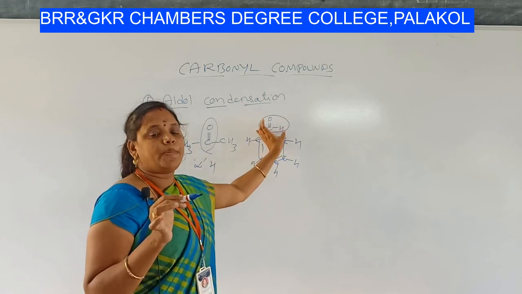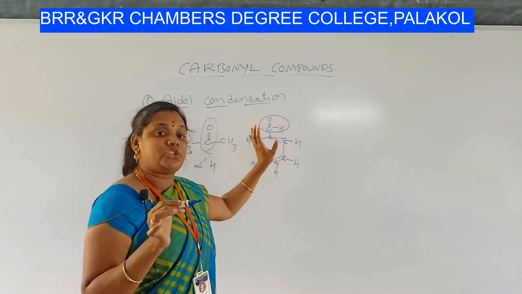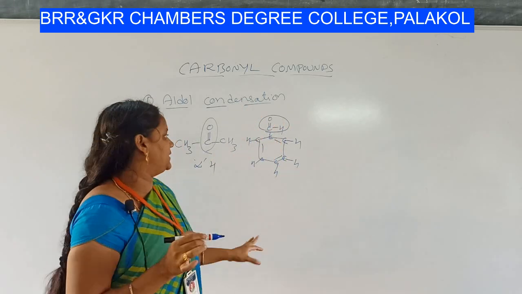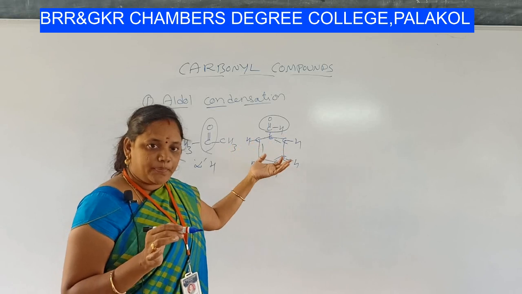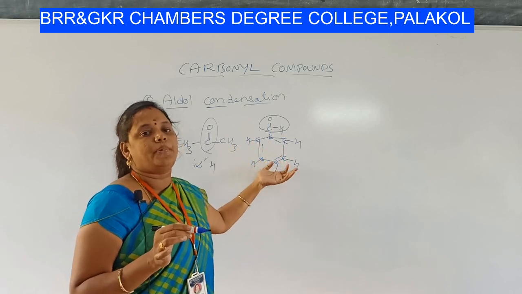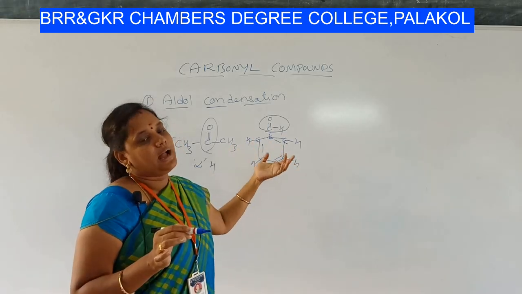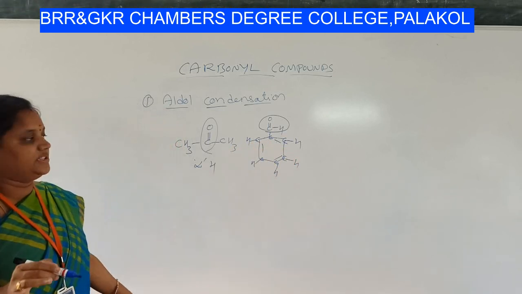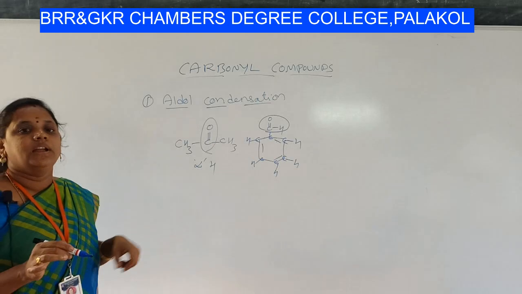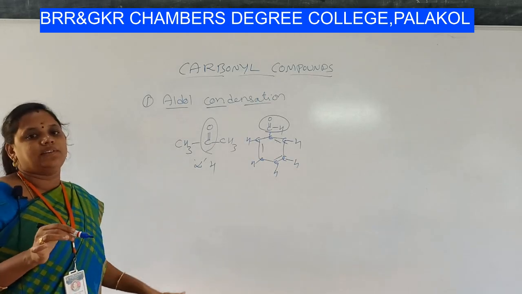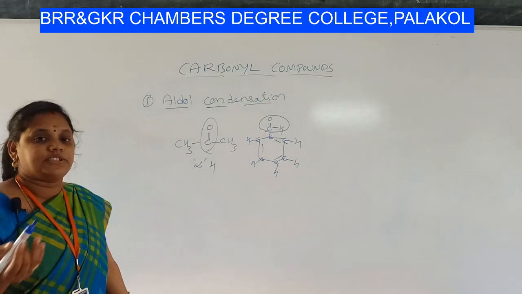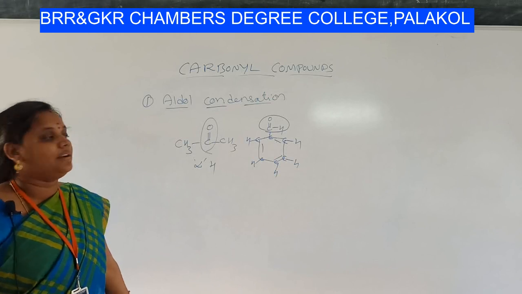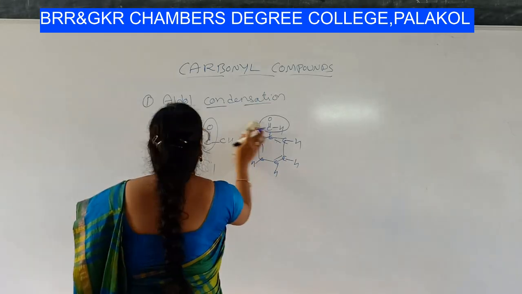So, the functional group is attached to a carbon which does not contain hydrogens. Hence, this compound is an example of a compound which does not have alpha hydrogens. This is the concept of compounds having alpha hydrogens and compounds which do not have alpha hydrogens, right, students?